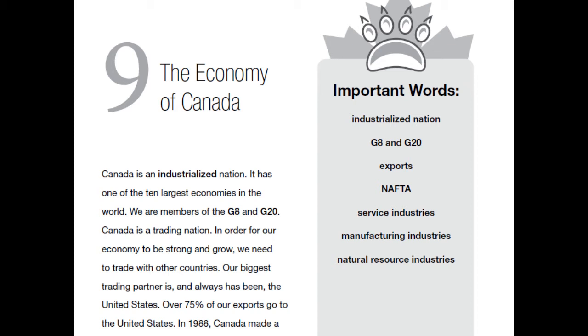Let's begin reading. Canada is an industrialized nation. It has one of the 10 largest economies in the world. We are members of the G8 and G20. Canada is a trading nation. In order for our economy to be strong and grow, we need to trade with other countries. Our biggest trading partner is, and always has been, the United States. Over 75% of our exports go to the United States.